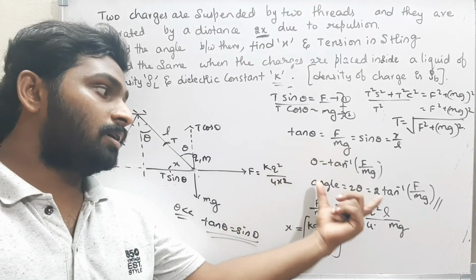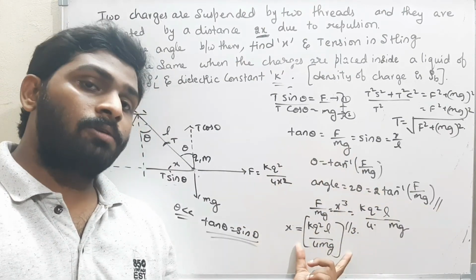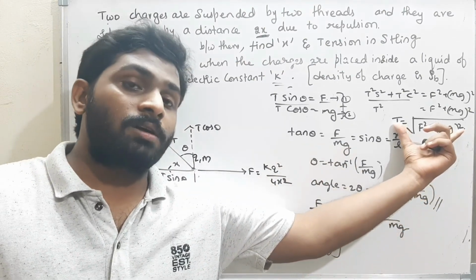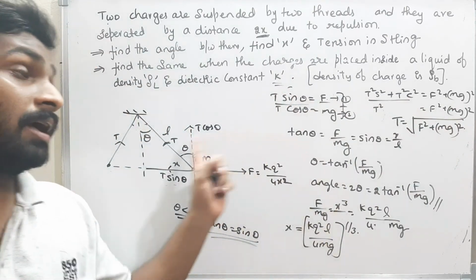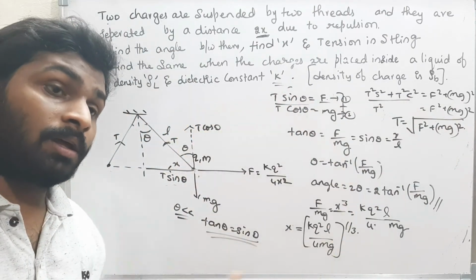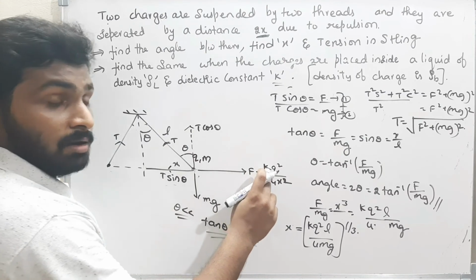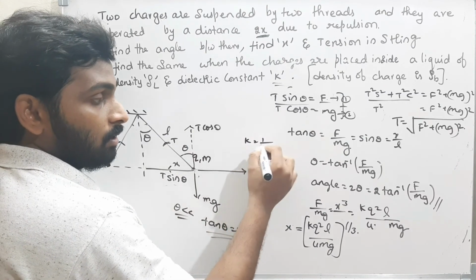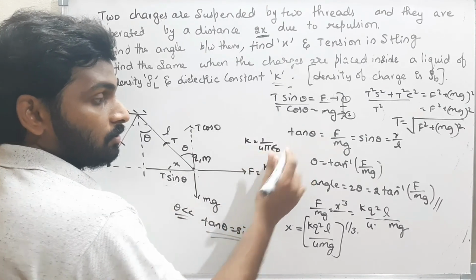This is the angle theta, this is the x value, and this is the tension in the string. This is in the air medium. In the air medium, what is K? In the air medium, K is nothing but 1 by 4 pi epsilon naught.